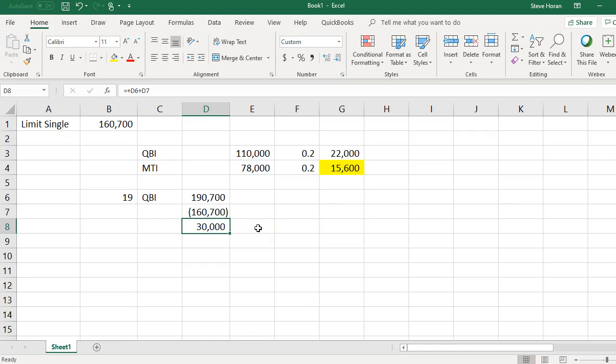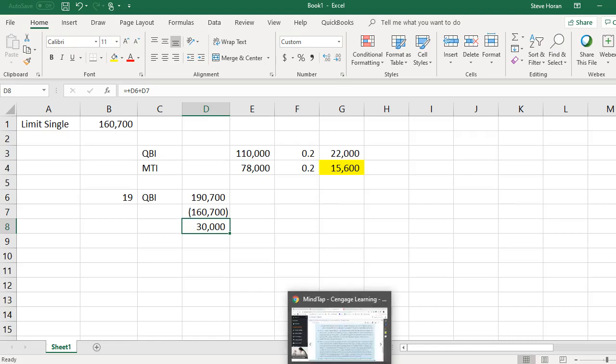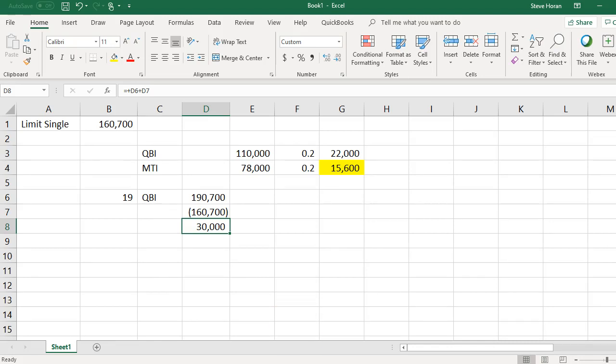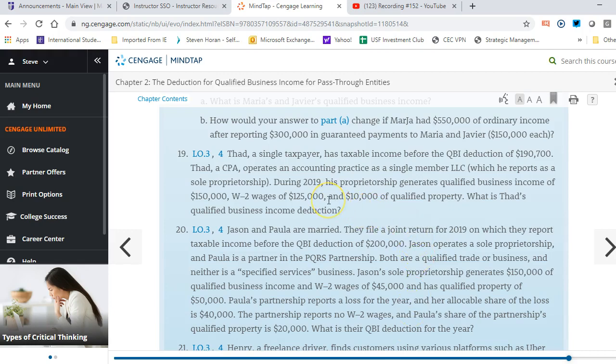Now what I can do then is apply that to a percentage. I have to go back to the numbers and take a look at some of the amounts they gave us. And here's another tricky thing.